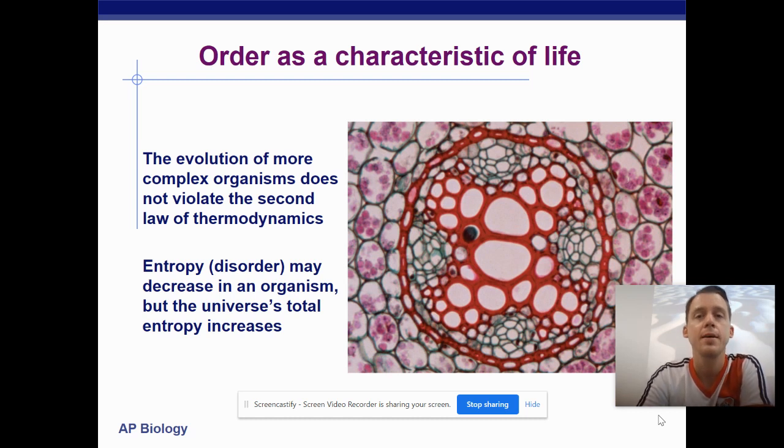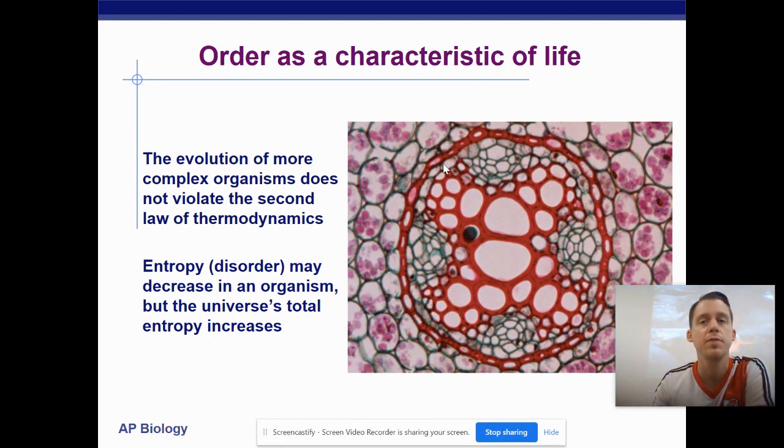Everybody, and welcome back. This is part 2 of energy and enzymes. And when we left off, we were looking here at the evolution of more complex organisms. Doesn't violate the second law of thermodynamics. And really what we're saying here is that when things become more complex, when they become more ordered, we are decreasing entropy. But,